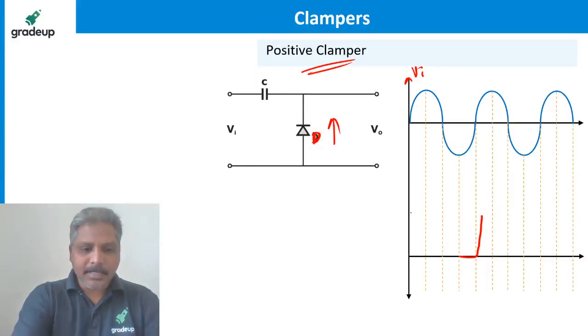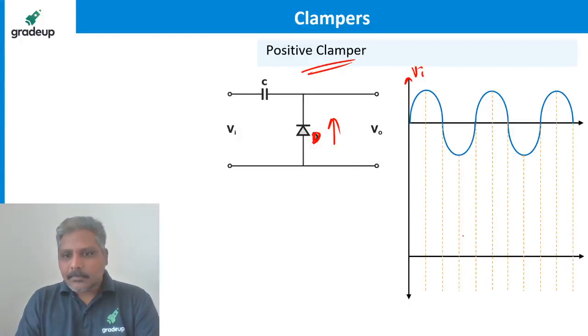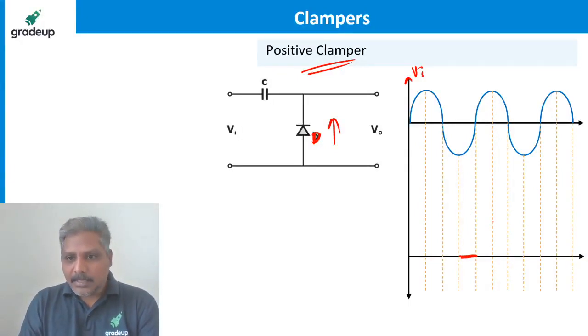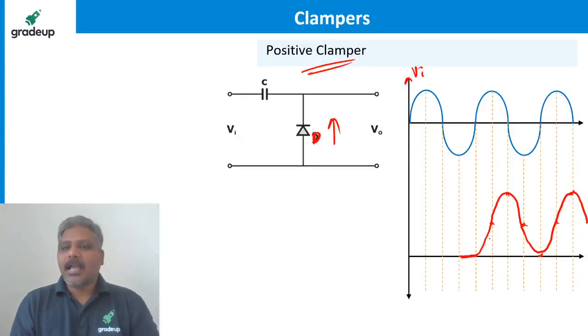So let me erase and show you. Here it will be 0. Here it is Vm, 2Vm, Vm, 0. So it is going to be like this, clamped upwards.